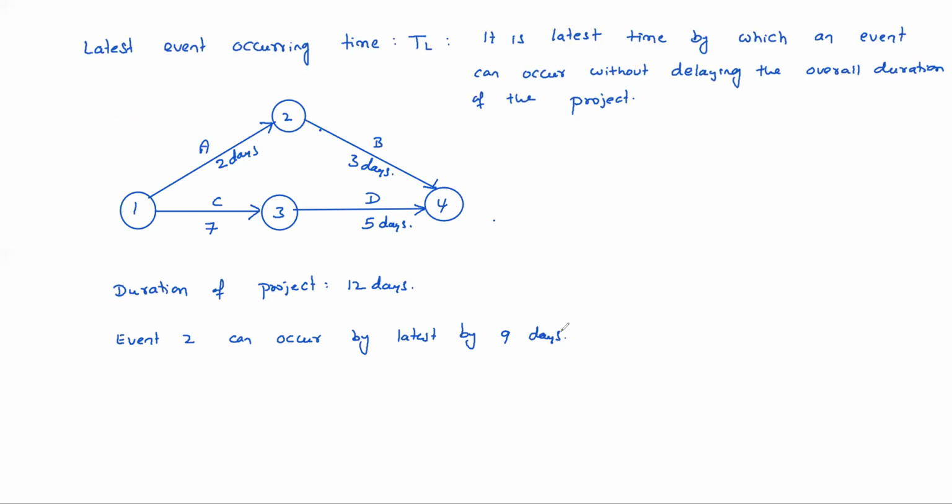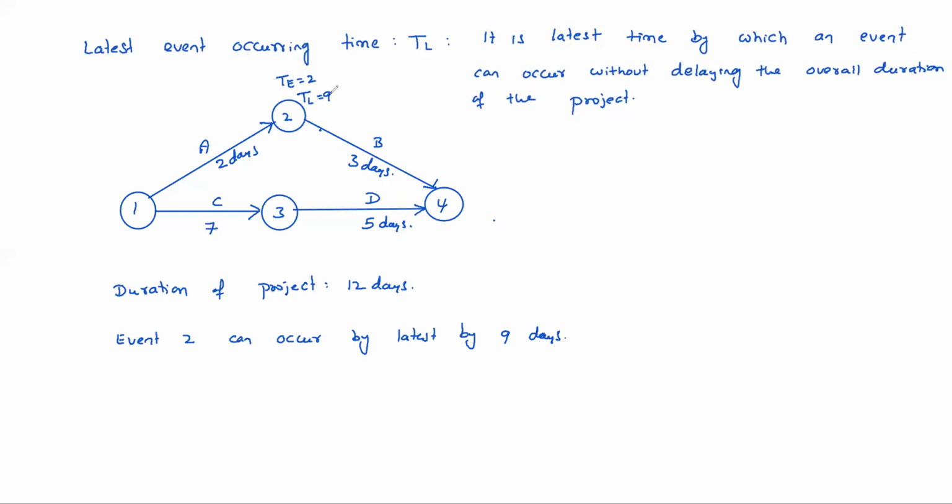Event 2 can occur earliest by 2 days, T equal to 2 here. TL equal to 9 days. Why 9 days? Suppose event 2 occurred at 9 days, then in 3 days B can be completed, so within 12 days the project will be completed. Nothing wrong in that. So activity B can be started as late as 9 days.